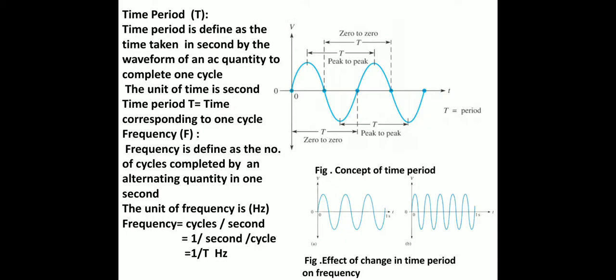Time period is the time taken in seconds by the waveform of an AC quantity to complete one cycle. That is, time is given as second per cycle. So the cycle cancels and we get frequency equal to 1 by T, and the unit of frequency is hertz. That is, frequency and time period are inversely proportional. If time period increases, frequency decreases. If frequency increases, time period decreases. That is shown in the figure, effect of change in time period on frequency.